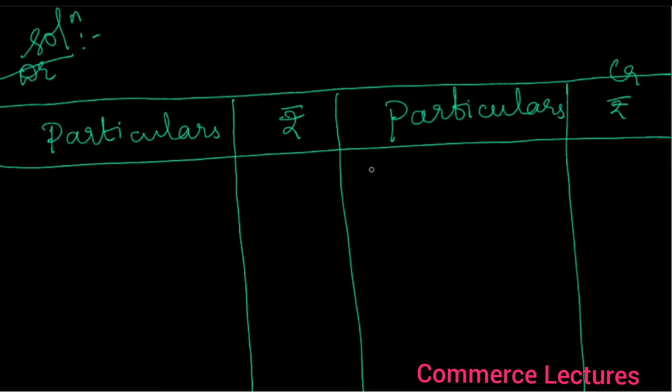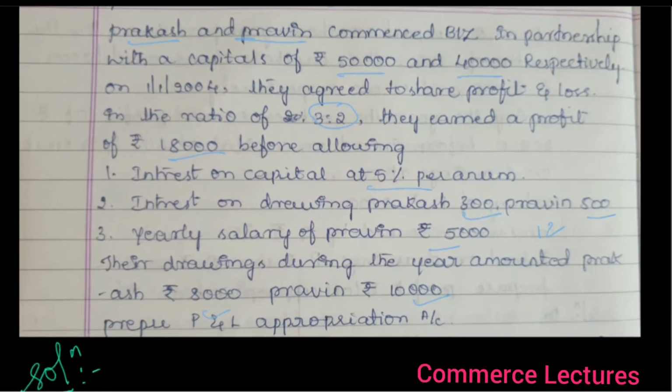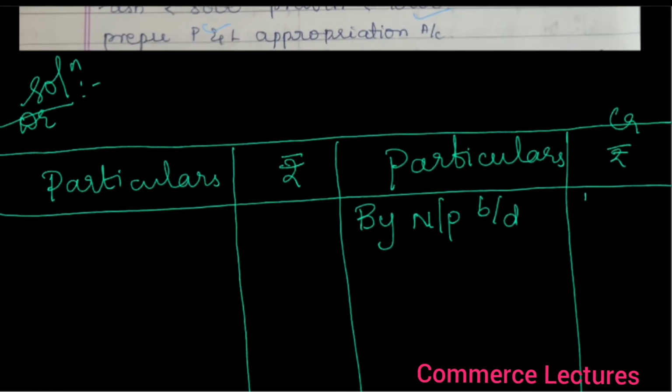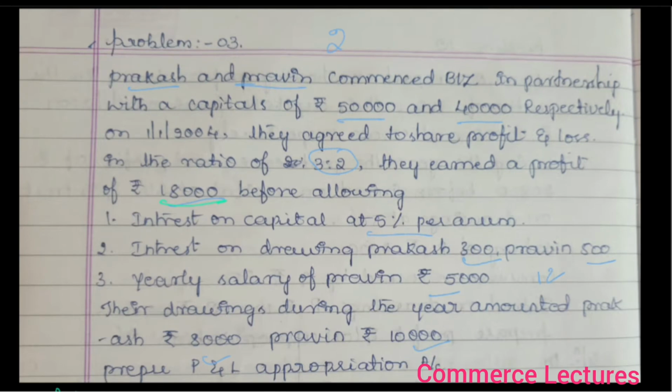First, what we have to do? By net profit brought down. See in the problem, what is the net profit during the year? 18,000, right? They earned the profit of rupees 18,000. Take down 18,000.